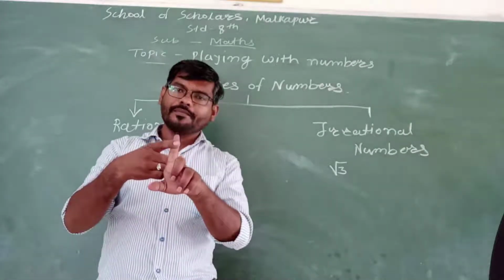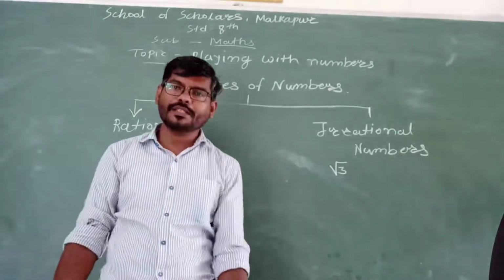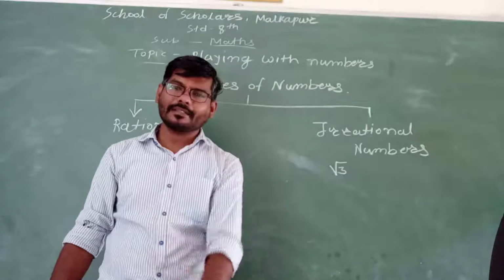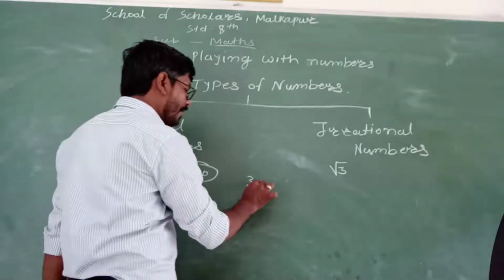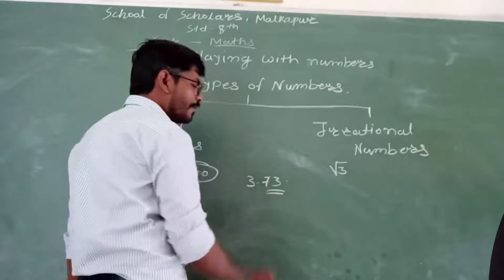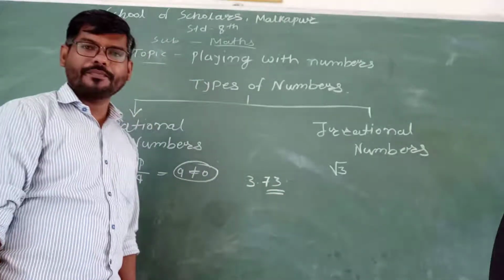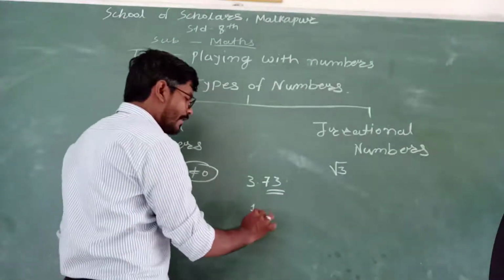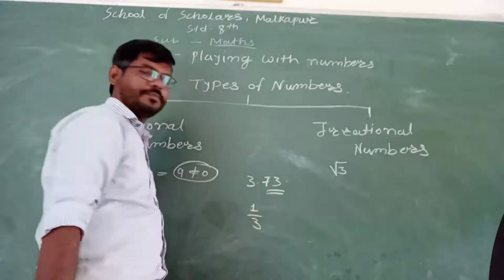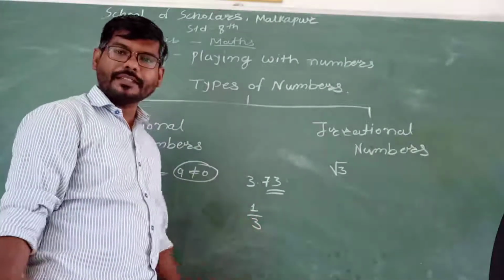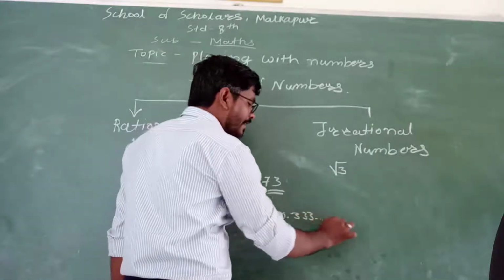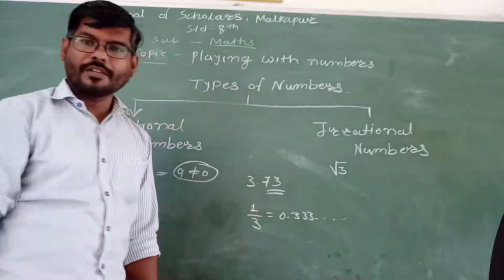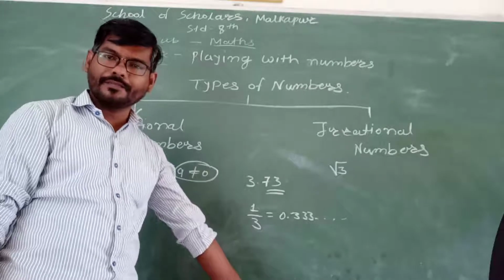One, terminating decimal expansion means where you will have exact decimals in your answer. Suppose if I am saying 3.73, here exactly two decimals are there. Now if I give a division 1 by 3, when you divide 1 by 3, you will have an answer 0.3333, infinite 3s are there, there is no ending. You will never receive an exact remainder.